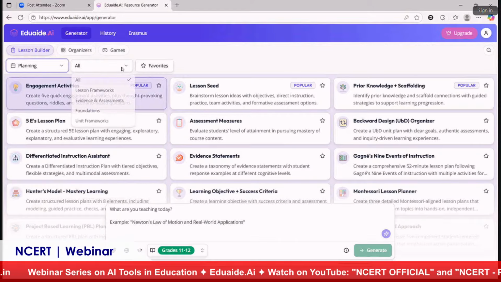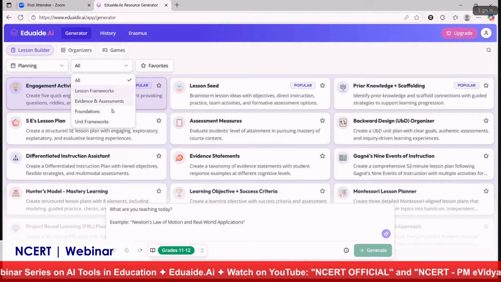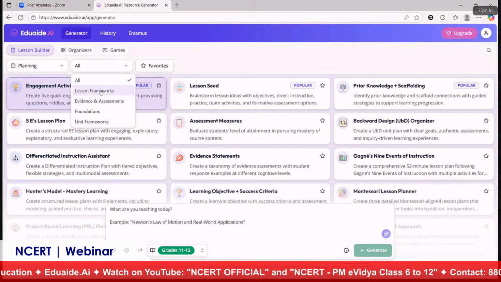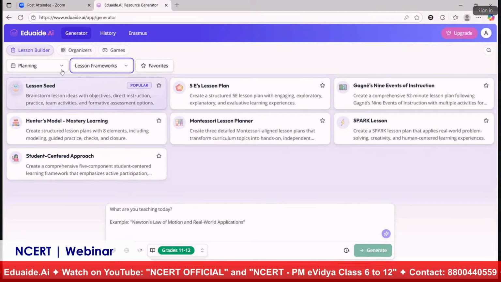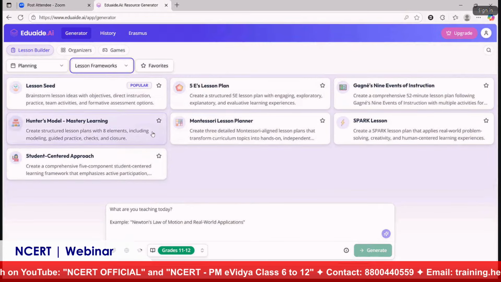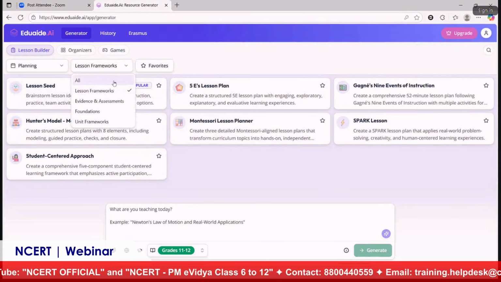And then we have the filter option. Though there are so many subcategories, you can filter according to your need. For example, if you want to filter based on lesson frameworks, then in planning, whatever is related to lesson frameworks will be displayed. So let me select all now.